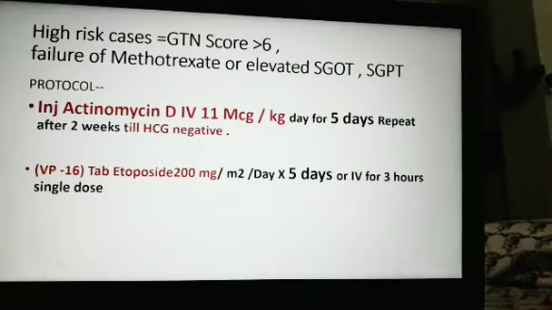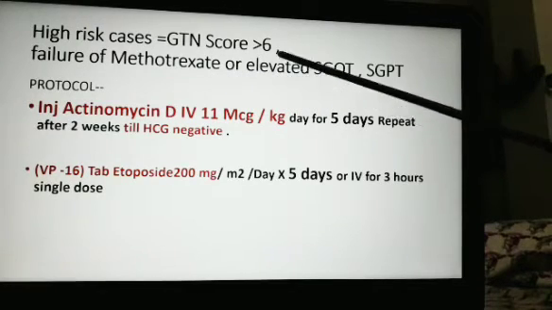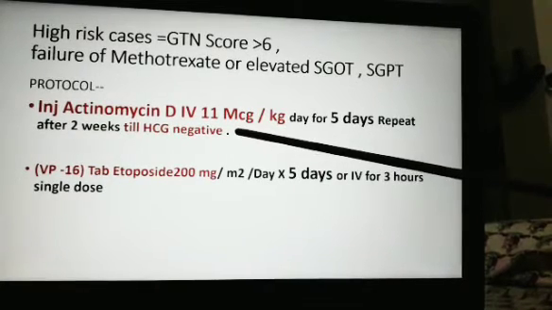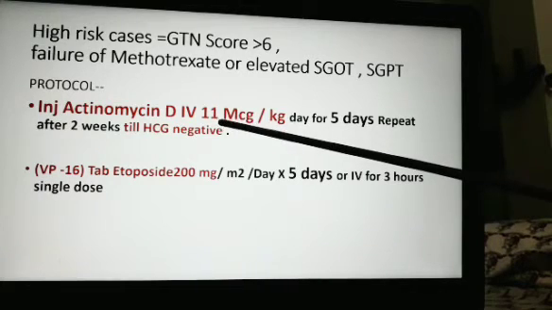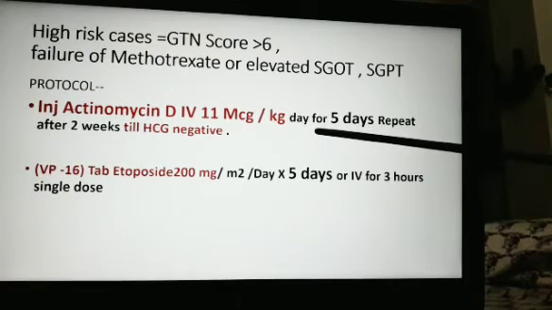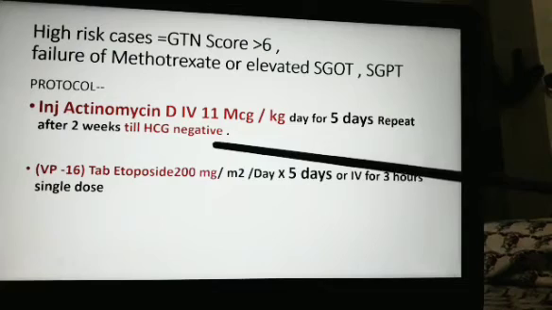Next one, if GTN score is more than 6, high risk cases, and failure of methotrexate or elevated SGOT-SGPT, means abnormal liver function test. In these cases, actinomycin D is given. It is 11 microgram per kg per day for 5 days and repeat after 2 days till HCG is negative.